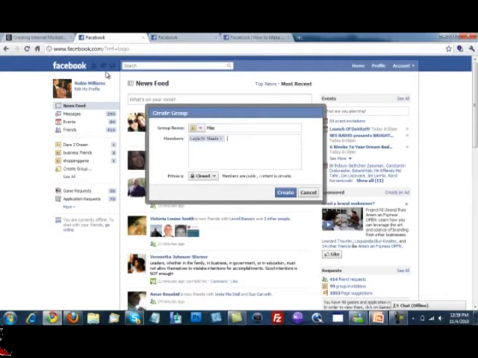So all throughout the day, as people are making posts to this group, this notification box is going to alert us that someone has made some sort of post to the group. So what that means to you as a marketer is really great news, because as we're always providing value to the marketplace, this will be an awesome way for people that are in our groups to get that value without having to physically go to the group's wall page. They can be doing whatever they're doing on Facebook, and all of a sudden they'll get a notification that you've added a blog post or a video or that sort of thing.